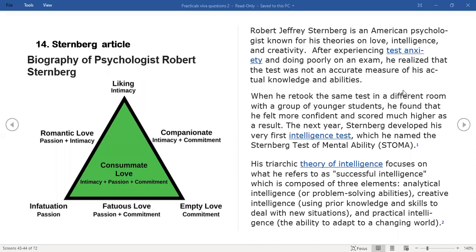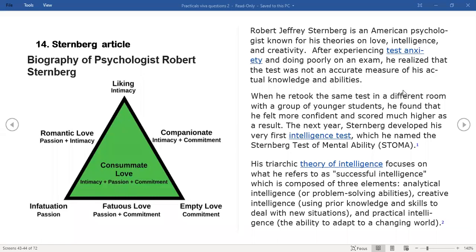He says there are three kinds of love: intimacy, commitment, and passion. And when two people, be it your spouse, your friend, your parents, whoever, are in love, somehow these three elements play out.